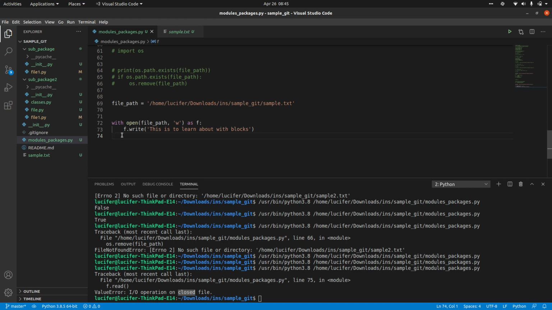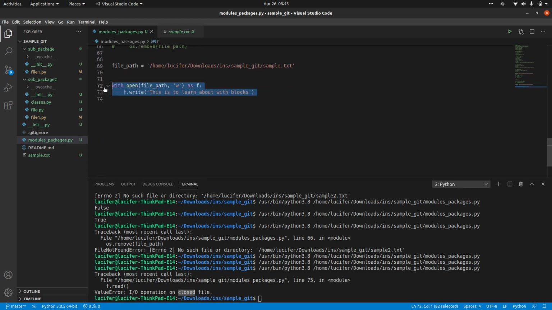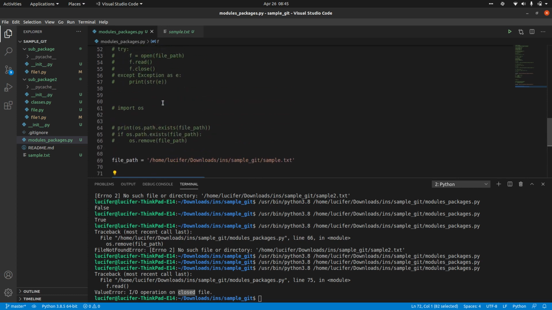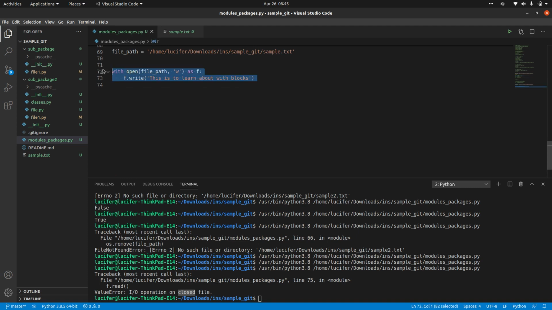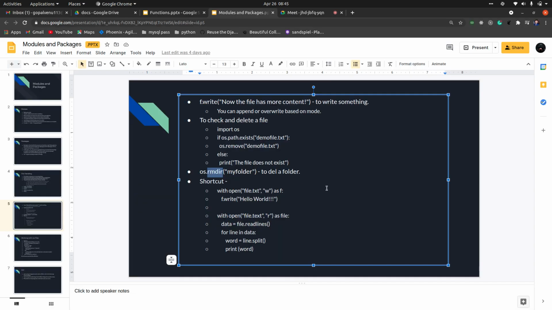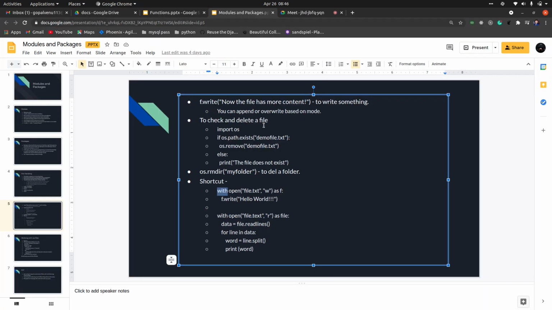Some people still prefer the old ways, because that is some kind of clean code where you don't get confused, whereas this is a bit of a shortcut, a bit of a hack. People still use both. Some old programmers prefer the traditional way, and some new programmers prefer the with block. So it depends on your usage. You can use either the with functionality or the traditional way of opening and closing the files. It doesn't matter, it depends on your requirements.